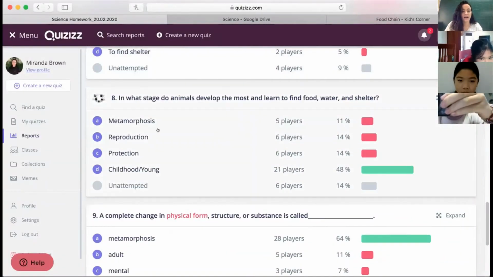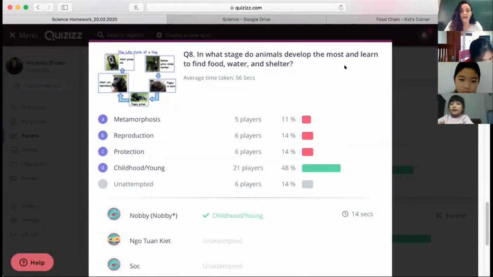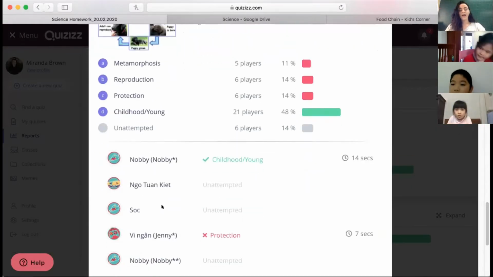Okay, let's try number 8. In what stage do animals develop the most and learn to find food, water, and shelter? Go ahead. Thank you. Childhood and young, right?